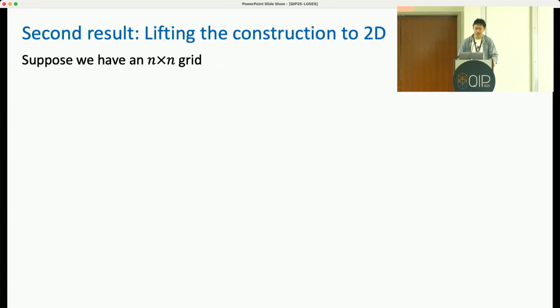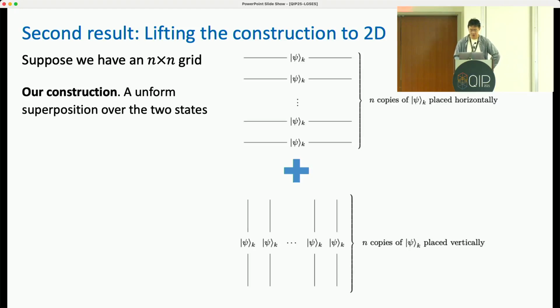I'll briefly mention how to lift this construction to the two-dimensional case. Suppose we want a Hamiltonian acting on the n by n grid. What we do is design the ground state to look like this. It looks a little bit scary, but actually it's very simple. It's just a superposition over two states. The first state is you put n copies of the one-dimensional state horizontally. The second state is you put n copies of the 1D state vertically, and then you take a superposition, and that's it.